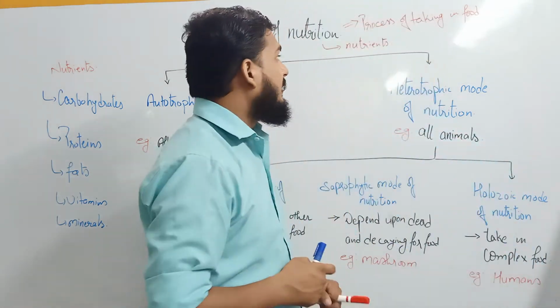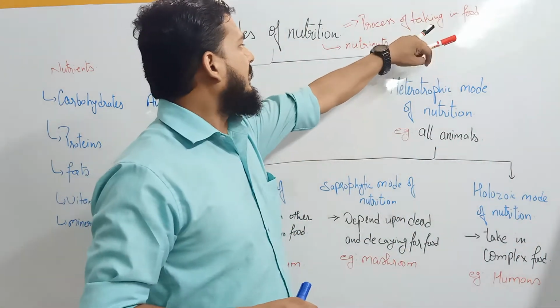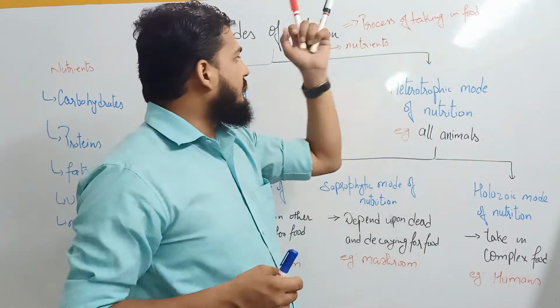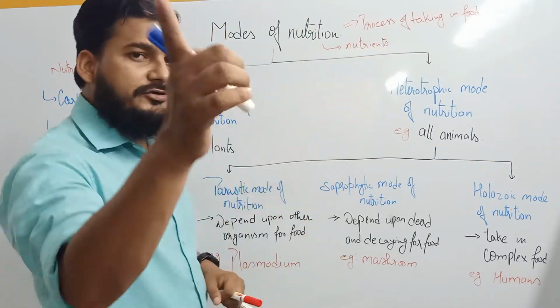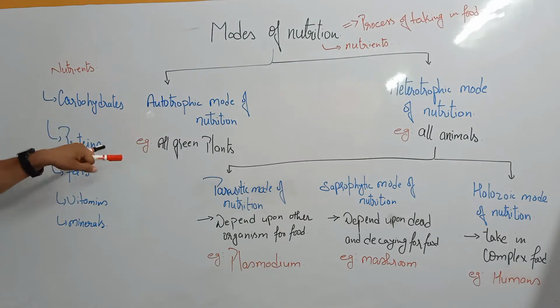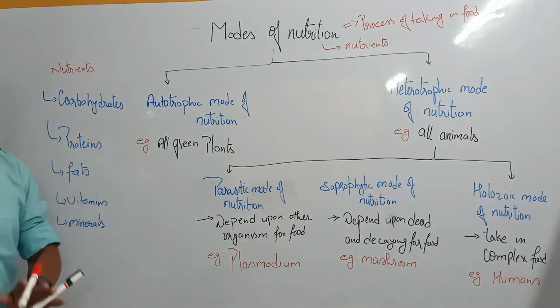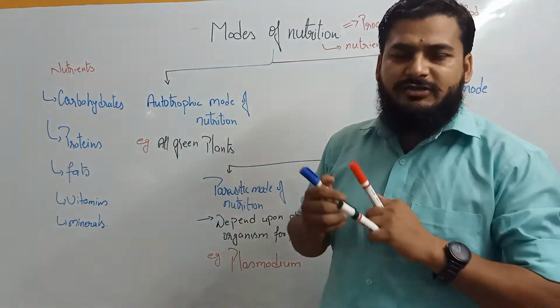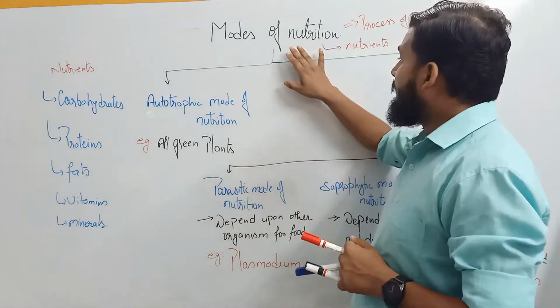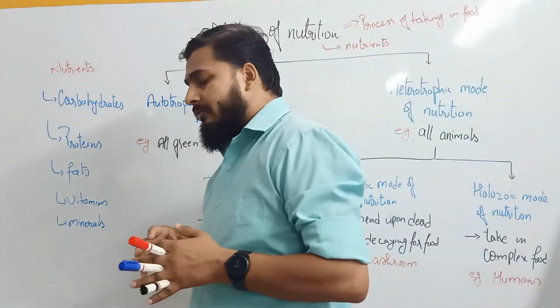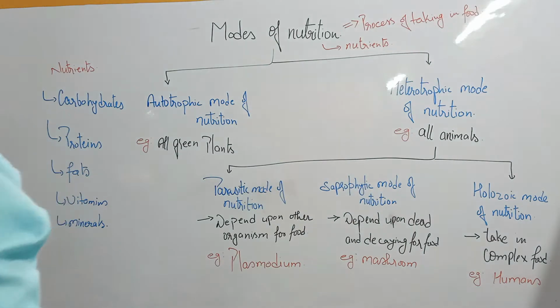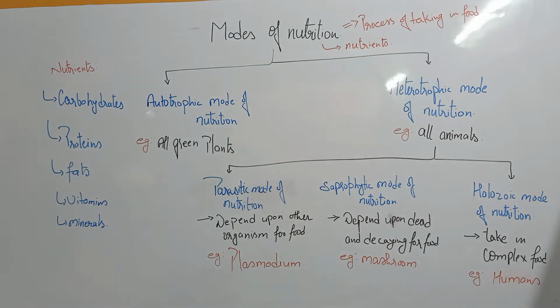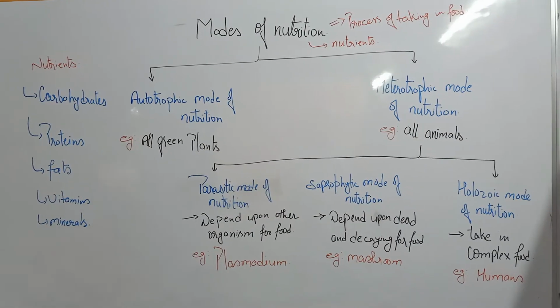So, first, the process of taking in food is called nutrition. The purpose of nutrition is to acquire nutrients. Nutrients are of 5 types: carbohydrates, proteins, fats, vitamins and minerals. Clear? Now we are jumping to the actual topic of today, that is modes of nutrition. मतलब organisms खाना खाते कैसे हैं? I mean to say the types or the methods, the modes by which organisms take in food.